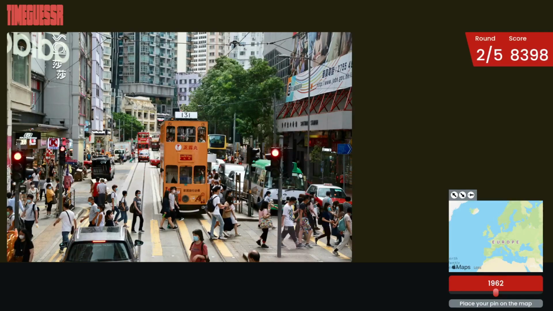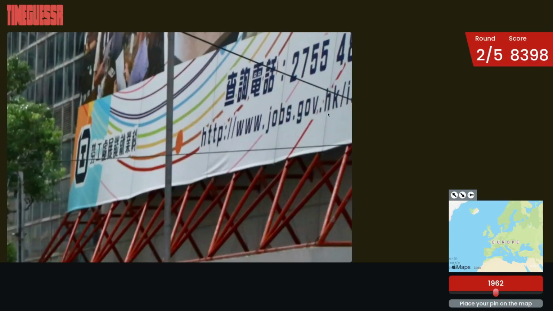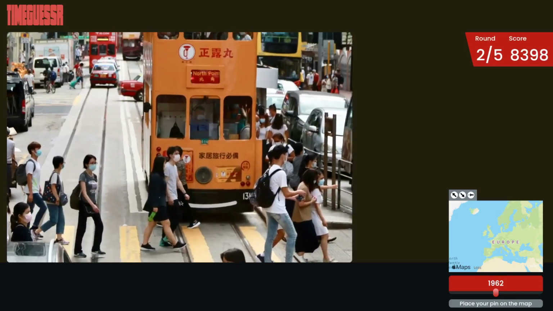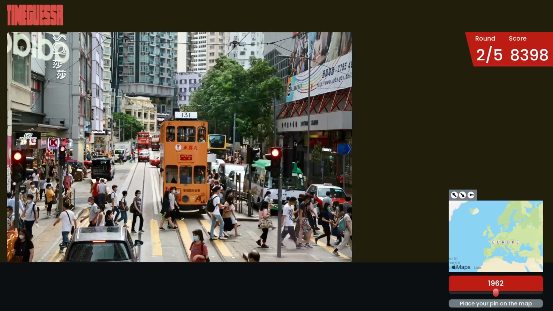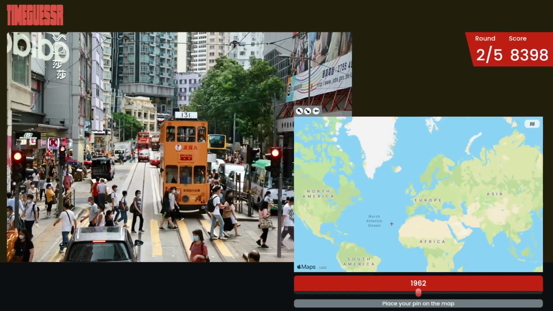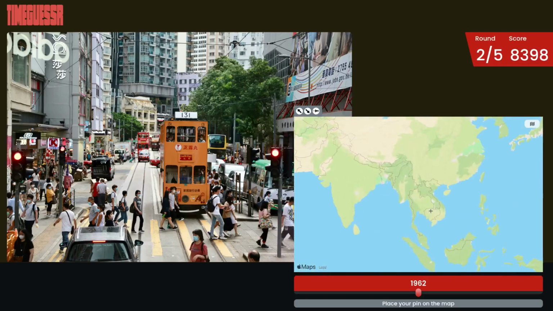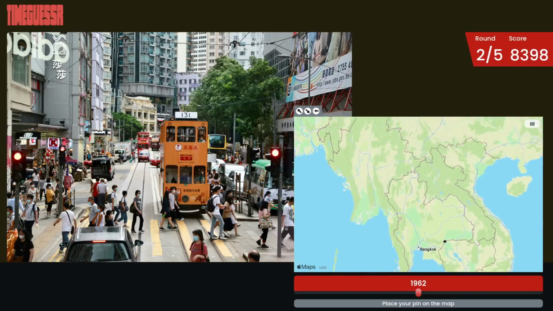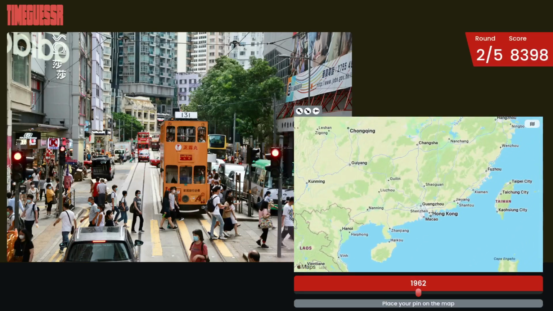Okay, well, I think this is Hong Kong because of the top level domain of .hk up here. And there's a lot to look at here. So I'm guessing we're thinking 2021, 2020 during COVID, because everyone's wearing a mask during the height of COVID. Where do we find Hong Kong? There we go.